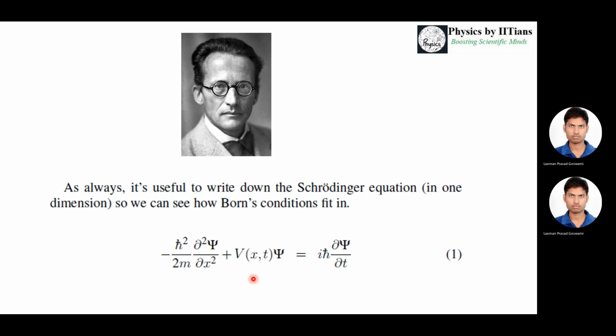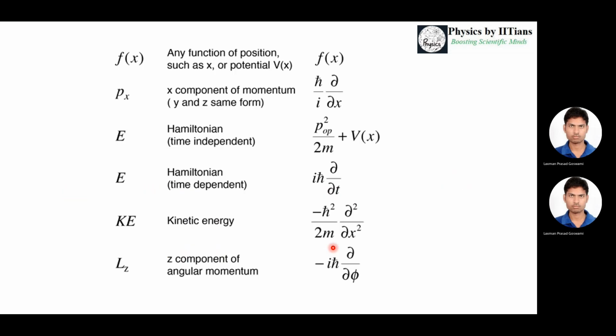So all of you just come to the basics of the Schrödinger equation, and we shall see how Born's condition fits into this equation. The Schrödinger equation is minus h cross square by 2m del 2 psi by del x2 plus V, which is a function of x and t, psi equals i h cross del psi by del t. So let us understand first that any function of position, such as the potential V of x, we can write as that function of x.